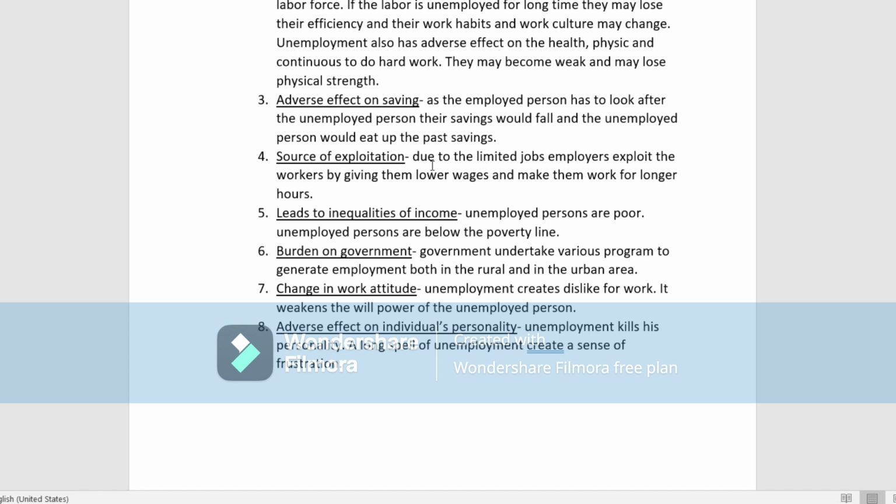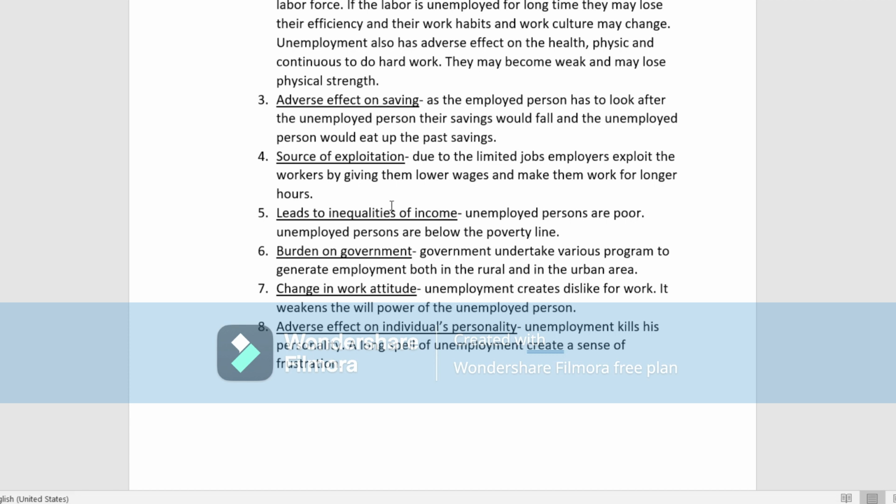Next is the source of exploitation. The fourth point is source of exploitation. What does this mean? Due to the limited jobs, employers exploit the workers by giving them lower wages. That means, because we know that job opportunities are low, whoever gives a job to a worker will try to exploit them. How do they try to exploit them? By giving them lower wages and by making them work for longer hours. So this will create a source of exploitation.